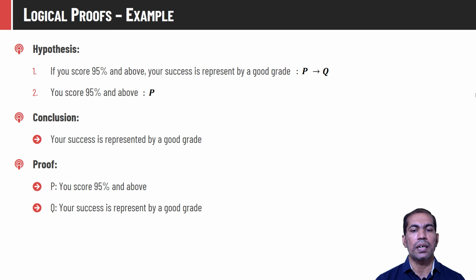And in conclusion, again we have a single statement, that is, your success is represented by a good grade, which we can represent as Q. Now we have to put it into the form hypothesis entails conclusion, and whatever statements are given in the hypothesis, we have to take the conjunction of that. That means (P entails Q) conjunction P will entail Q. We have to prove the truthness of this statement.